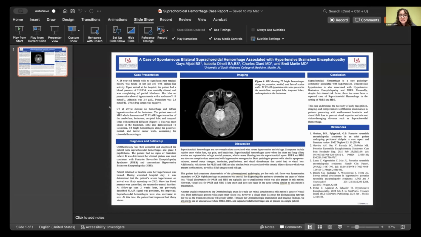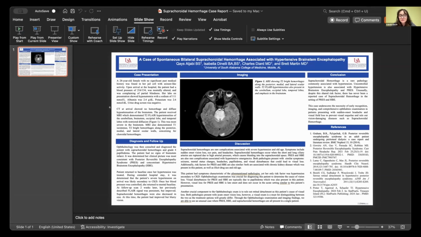We performed a CT scan, which showed no hemorrhage, but did reveal diffuse hypoattenuation of the brainstem. We also did an MRI that revealed T2 FLAIR hyperintensities in the cerebellum, occipital lobe, temporal lobe, and also the brainstem, but the most severe changes were in the brainstem. The MRI also showed T1 isointense and T2 bright hemorrhages along the posterior medial and lateral ocular walls, which raised concerns for choroidal hemorrhages. Due to these findings, we consulted ophthalmology.